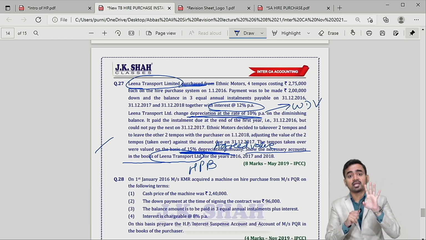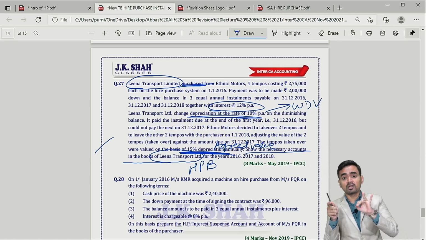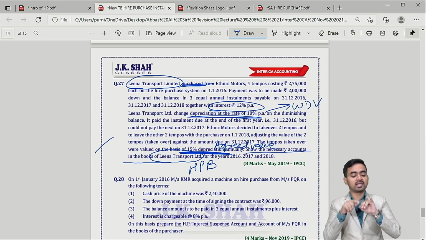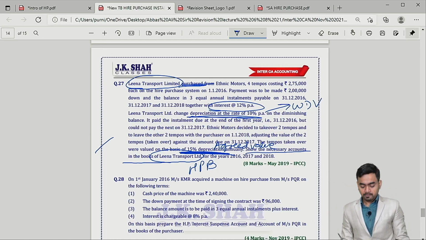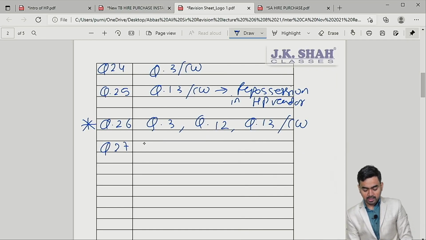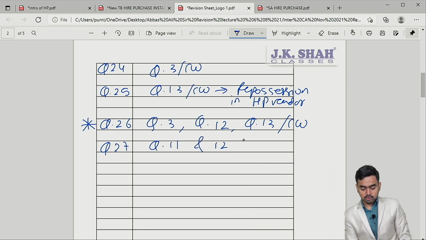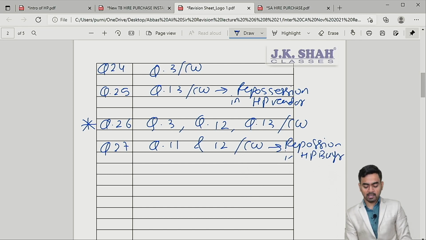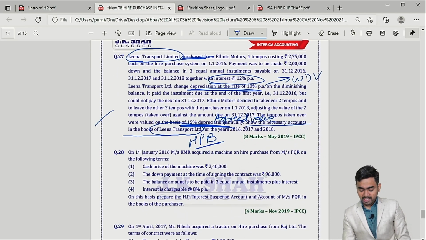You know that agreed value, WDV, loss; if default in current year and repossession in next year, then provision entry, and if default and repossession in the same year, then no provision entry, and finally the repossession entry. So my dear students, HP buyer, for question number 27, you can refer question 11 and 12 of classwork. This is repossession in HP buyer.